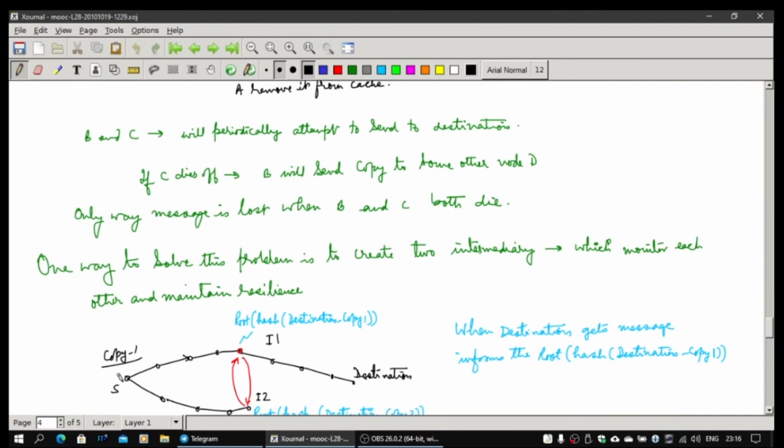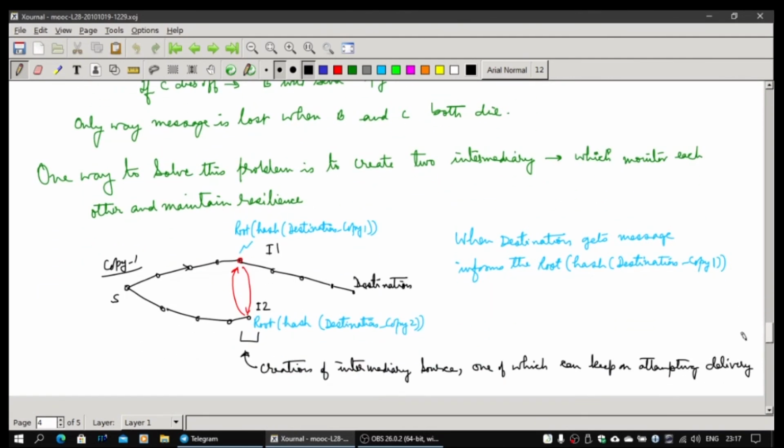From the source, when you want to send a message to the destination, you generate a copy one for the destination. Don't send it to the destination directly. Send it to an intermediary which is going to be identified by the destination. Append the string copy one to the message, compute the hash, and whoever is the root of that becomes intermediary one. Send the message to it. This node will now make copy 2 to the destination and create intermediary 2. So these two now will start backing up each other.